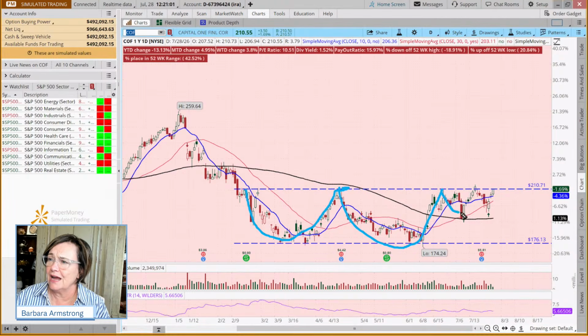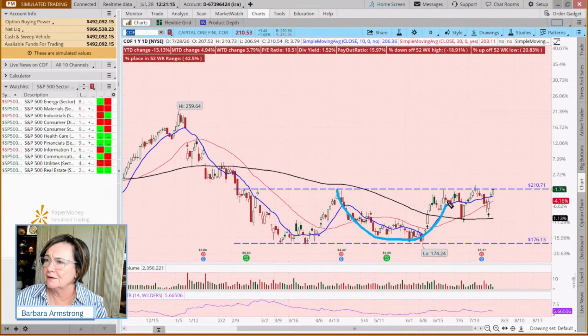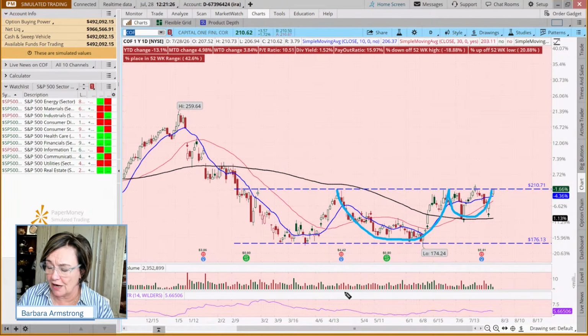And so now we're looking at like this double cup and handle, or if you want to draw it in a broader way, you could just say we have this pattern here and this cup and handle setting up, but has it broken out yet? It has not. So this is one that you may want to have on your radar and just say, I'm going to keep an eye on this because it's not broken out yet.